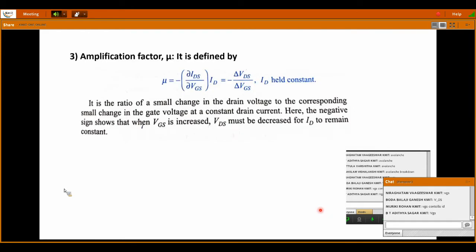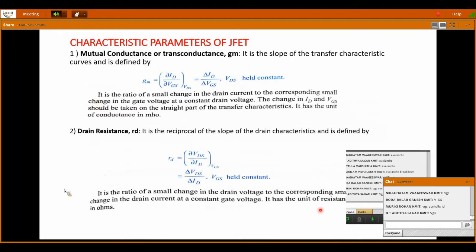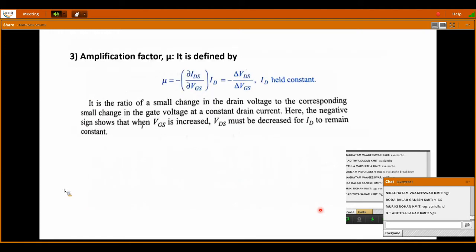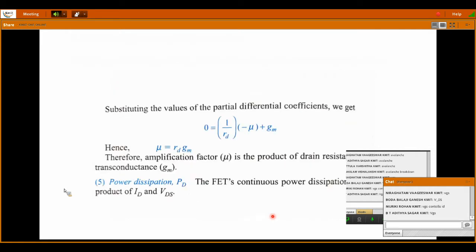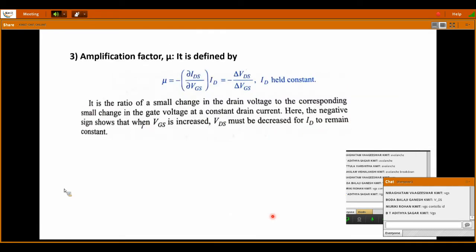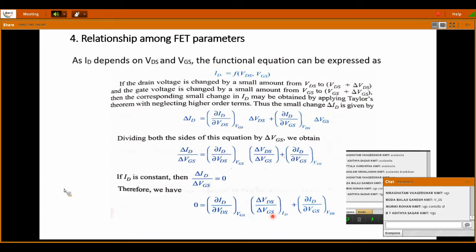If you observe carefully, gm is del ID by del VGS, taken as the partial differentiation term. So small change, dou ID by dou VDS, and next del VDS by del VGS is nothing but your mu term, and it is taken as minus mu, and the third term is 1 by rd.